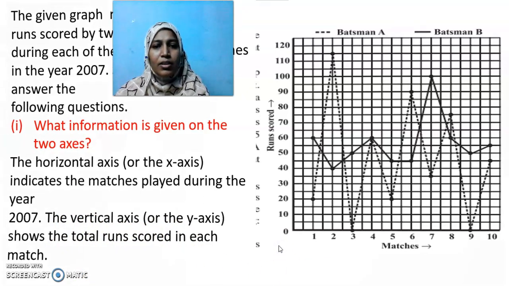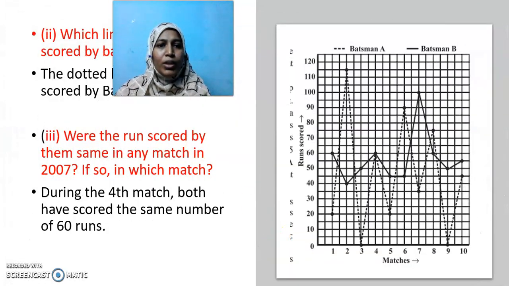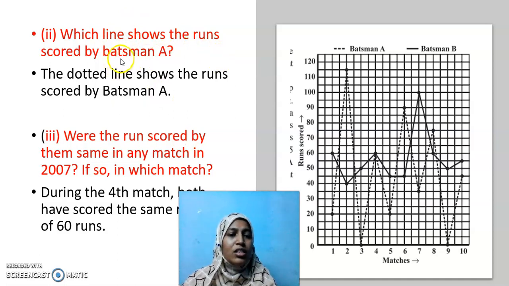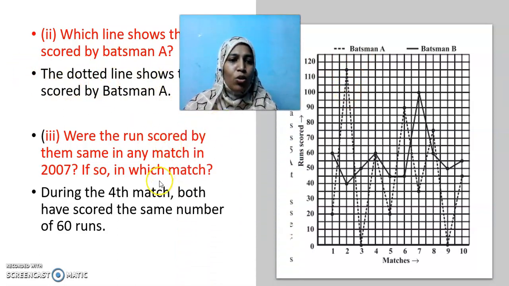The next thing is, which line shows the runs scored by batsman A? It is the dotted line. So the dotted line shows the runs scored by batsman A. Then were the runs scored by them same in any match? Have they scored same run in any match?